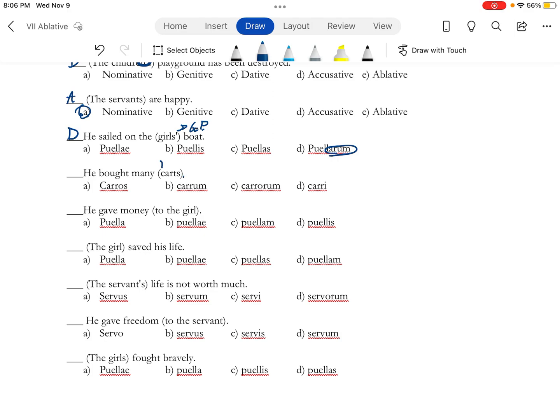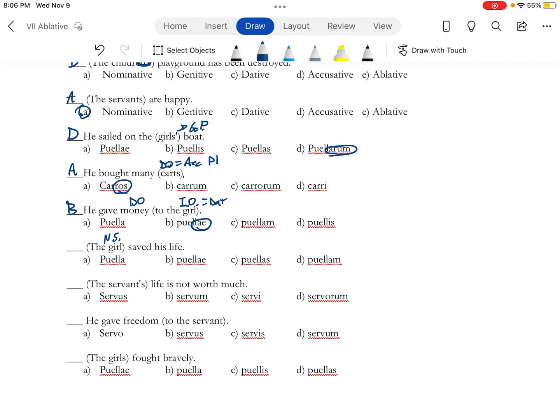He bought many carts. All right, so that's going to be the direct object, which is accusative plural. And the accusative plural ending is this AS. He gave money to the girl. This is our direct object, and what's receiving the direct object is the indirect object, which is dative. So the dative ending, if you look at the chart, AE, boom.